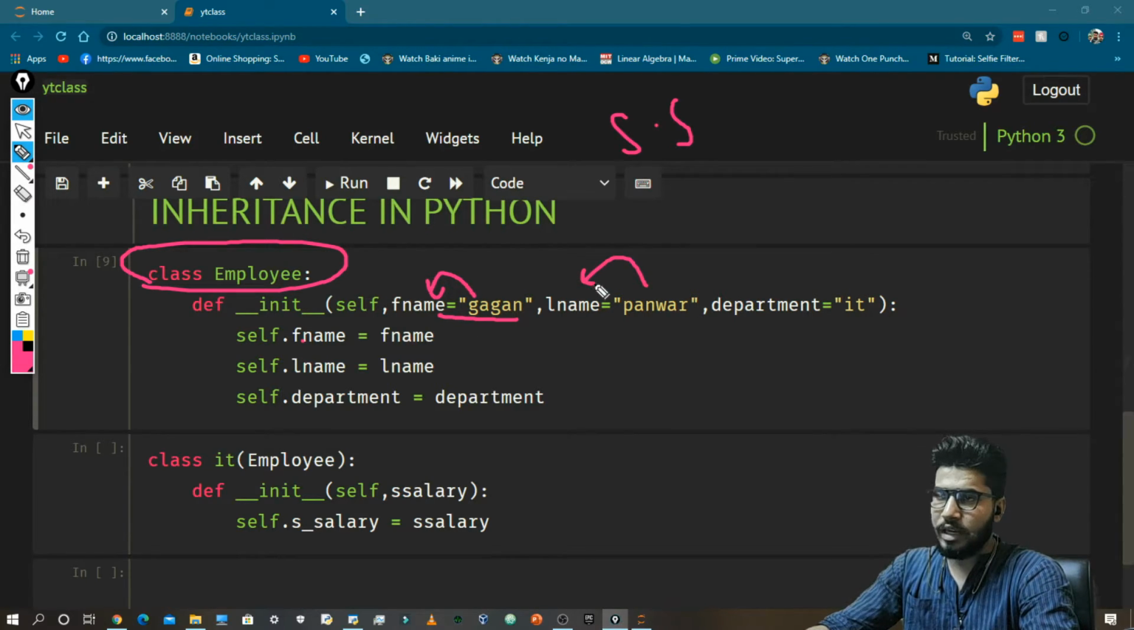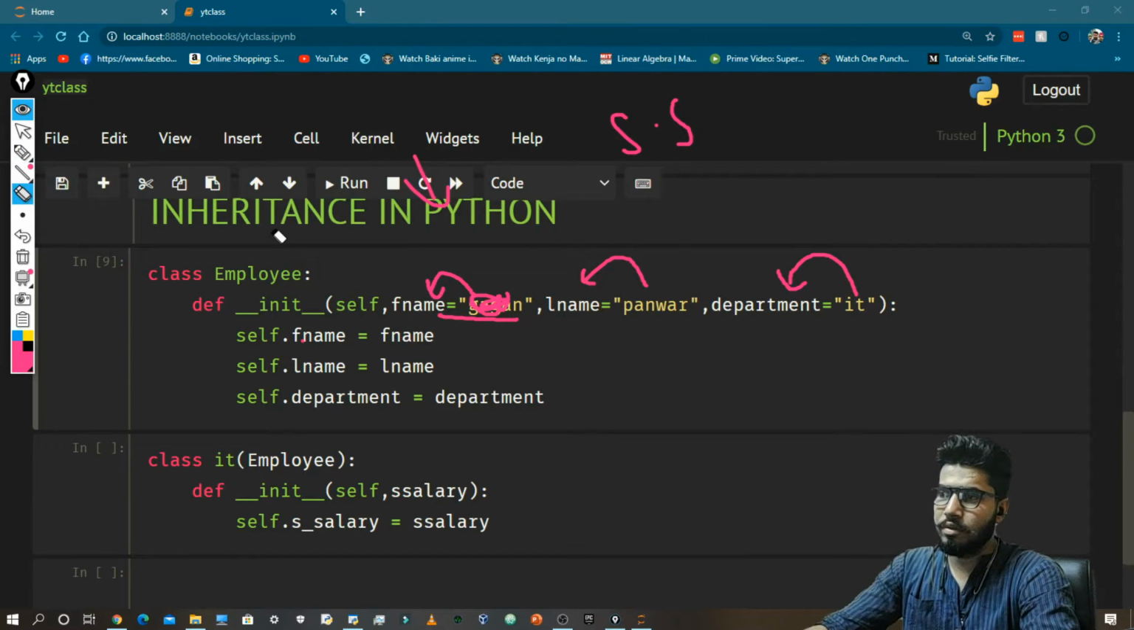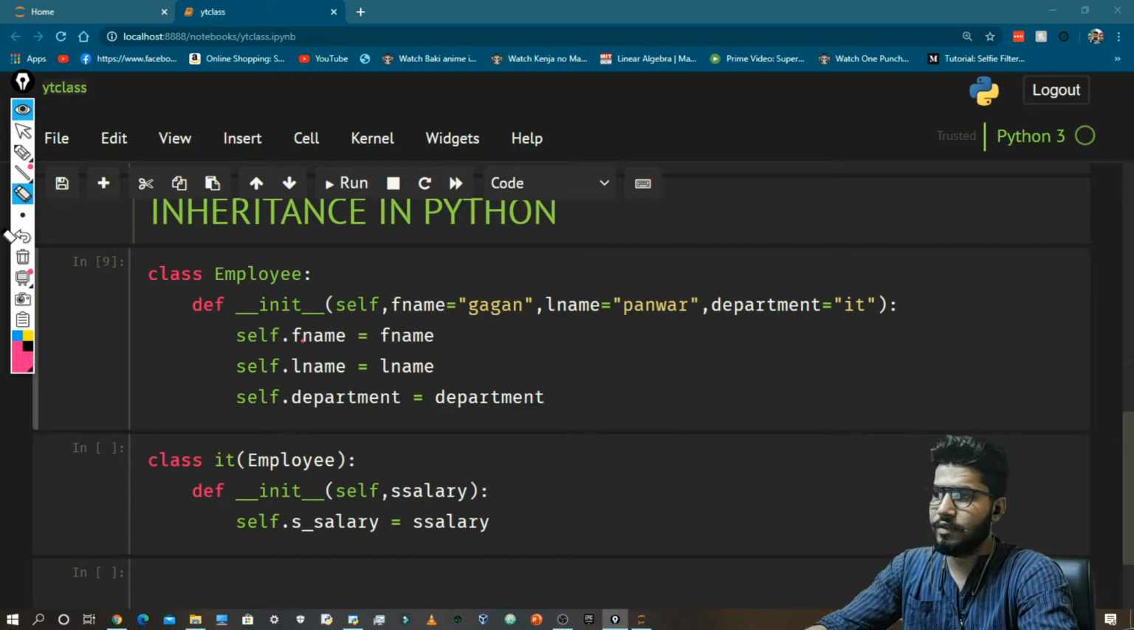And if I will provide some values while I create the object, then these values will be replaced by those values that I provide in the code. So we will see about this in our next video. Stay tuned for that, and let me just talk about inheritance first.